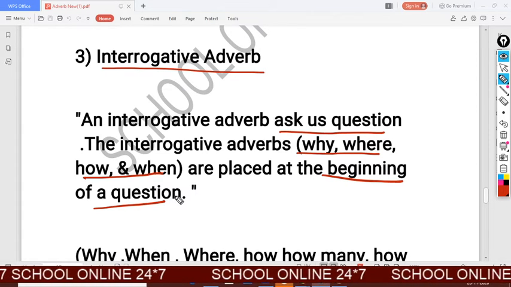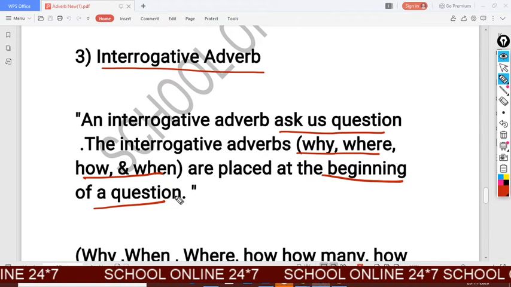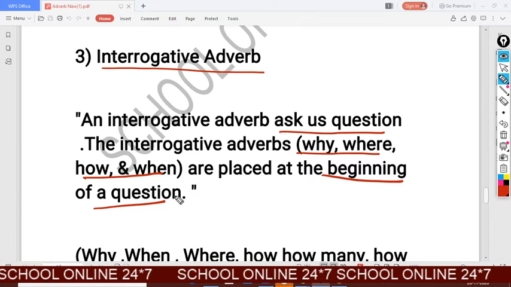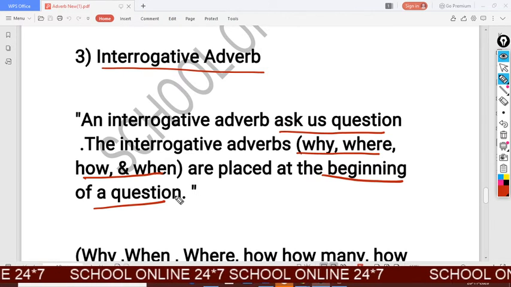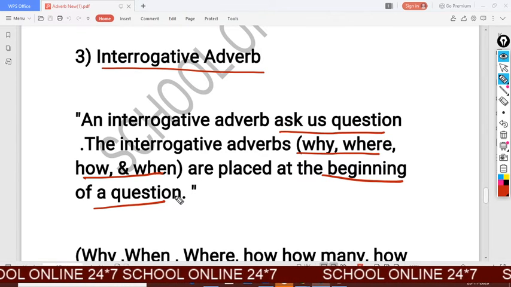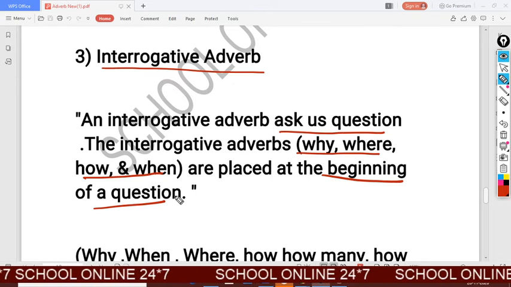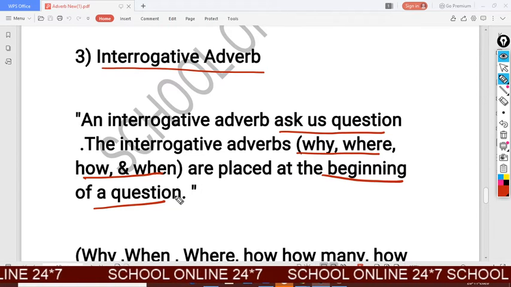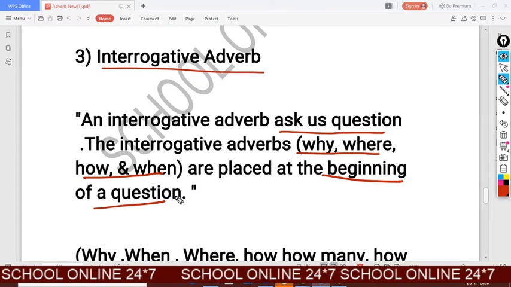We have read these words in relative adverb, but understand the difference between relative adverb and interrogative adverb. In relative adverb, we use these words to join two sentences and in the middle of the sentence, but in interrogative adverb we use these words to ask a question and at the beginning of the sentence. Clear?